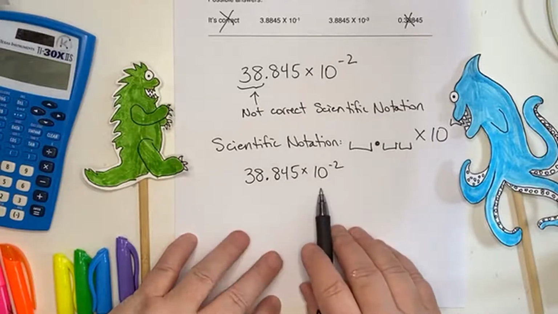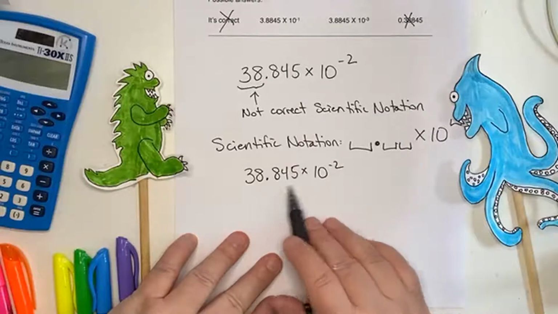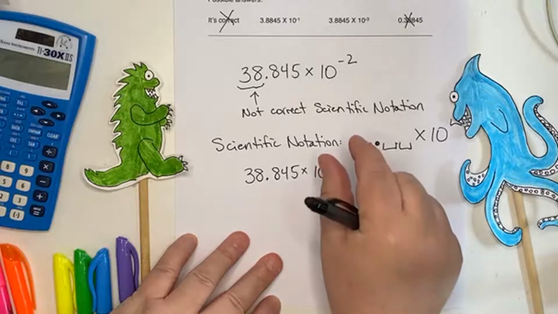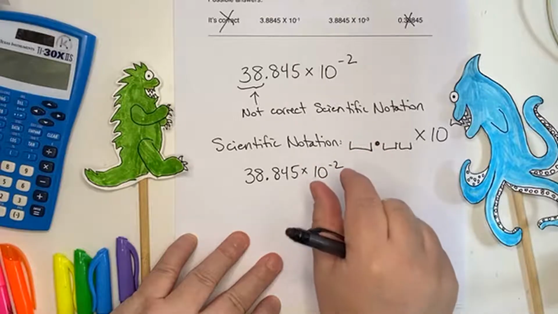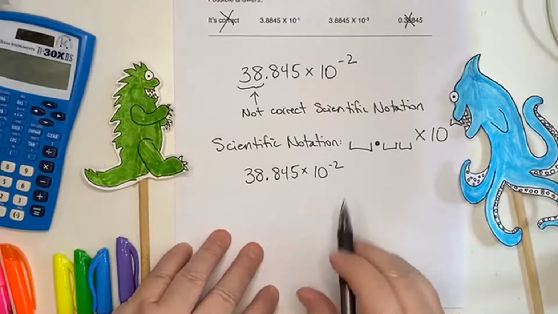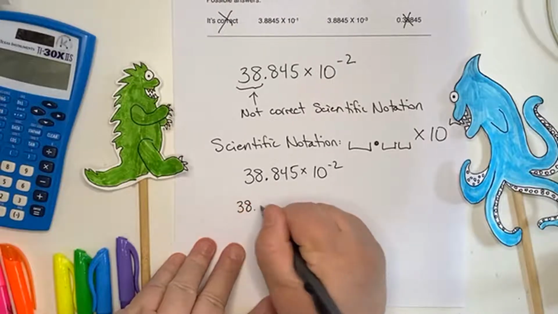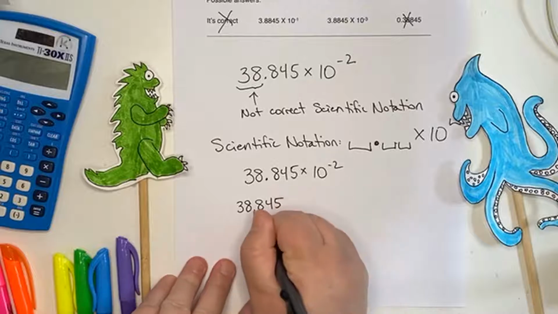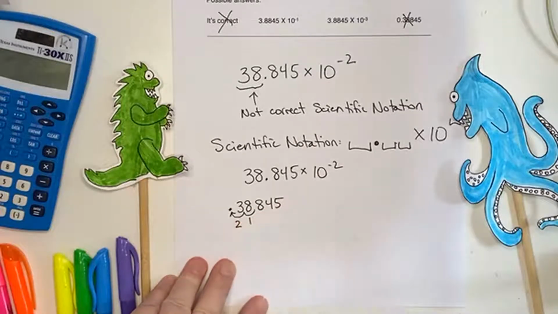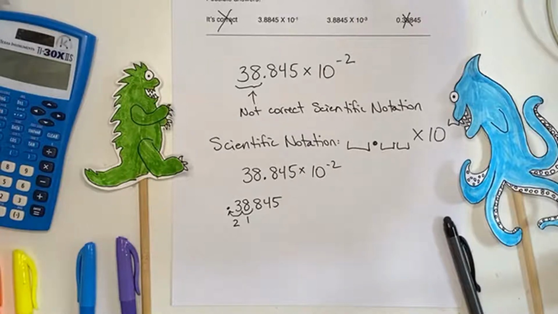Okay, so what this means in scientific notation is 10 to the negative 2 is very small. It's 1 over 100. It's tiny. So that means that this is supposed to be smaller. So I take the 38.845 and I move the decimal point 2 spaces, 1, 2. Right there.